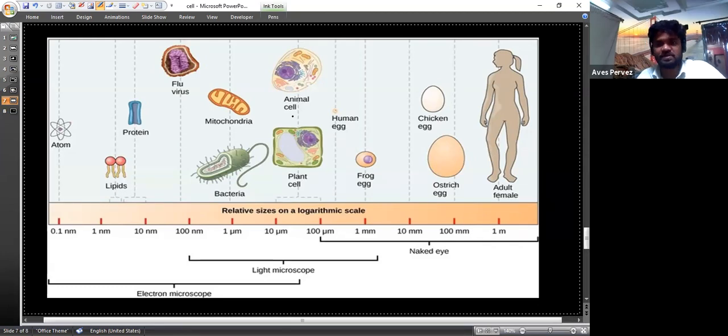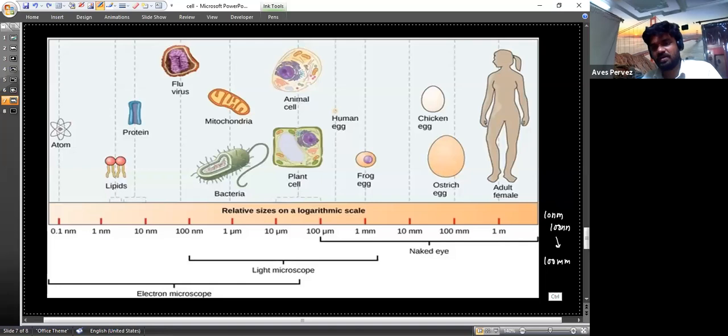Actually, the cells are very small. The size of prokaryotic cells is approximately 10 nanometers to 100 nanometers, and that of eukaryotic cells is approximately 100 micrometers to 500 micrometers. So we will discuss them later.